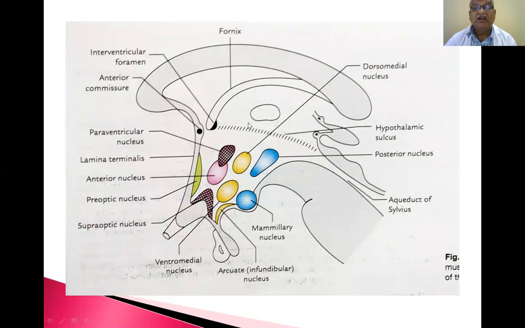So this is the division. The hypothalamic sulcus divides the entire diencephalon into a dorsal part and a ventral part. So this is the hypothalamic part. This is the thalamic part.